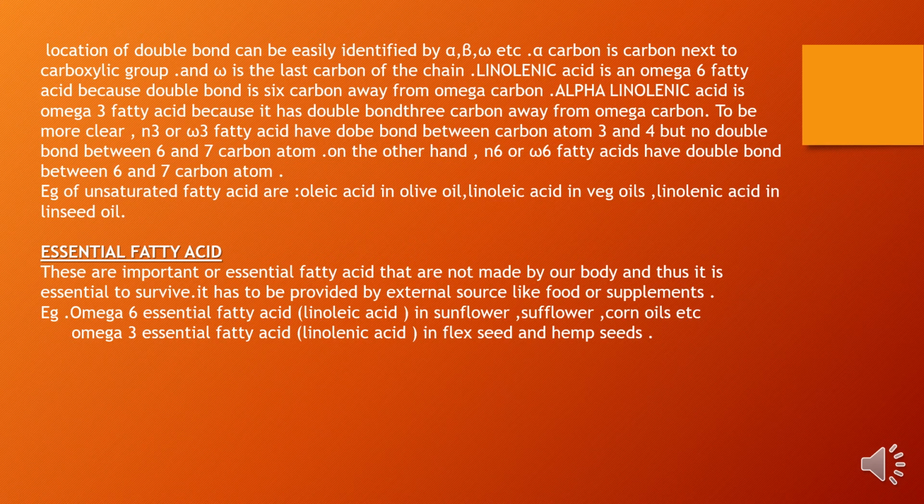Omega 6 essential fatty acid is also called linoleic acid. It is found in sunflower, safflower and corn oil, etc. And omega 3 essential fatty acid, linolenic acid, is found in flax seeds and hemp seeds. So these are very important and have to be included in our food or supplements.